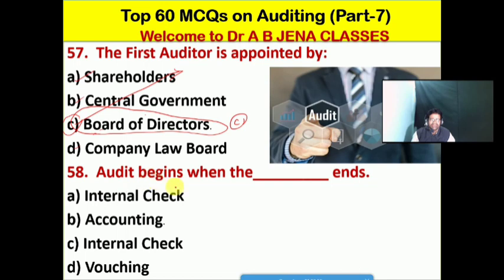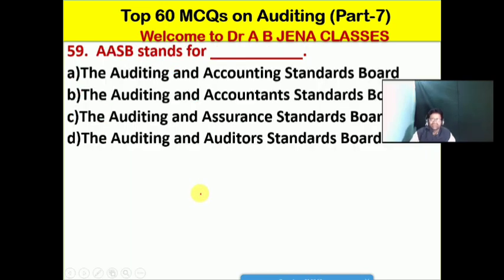Next one we will see: audit begins when dash ends. A, internal check; B, accounting; C, internal check; D, vouching. No doubt friends, B is the right option for this MCQ. Let me repeat: audit begins when the accounting ends. So B is the right option.